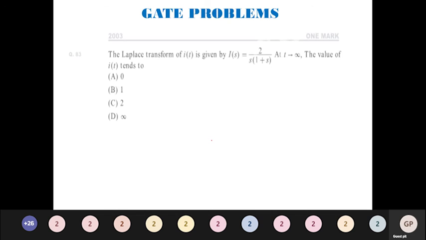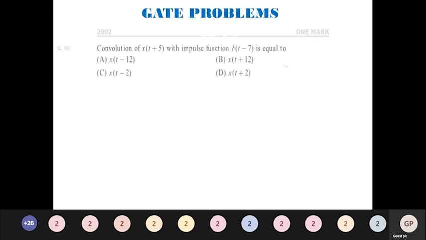Very simple: I substitute s equal to 0, and s will get cancelled here. 2 divided by 1 plus 0, so the answer is 2. This is only possible when all the poles lie in the left half of the s-plane. If one pole lies in the right half of the plane, it is definitely not possible to apply it. Next problem.